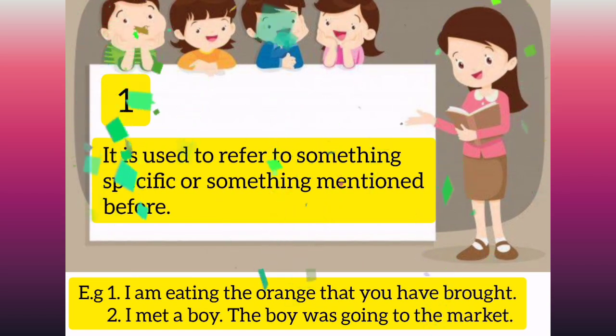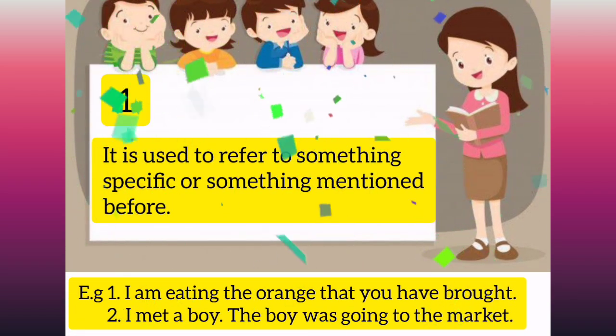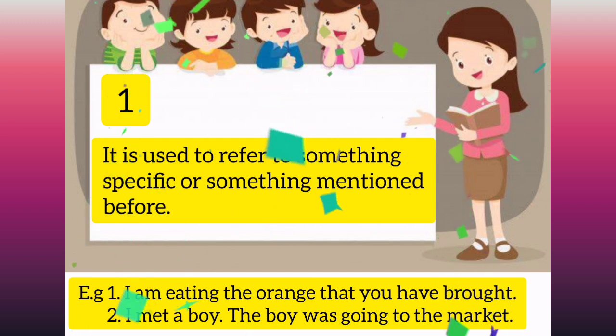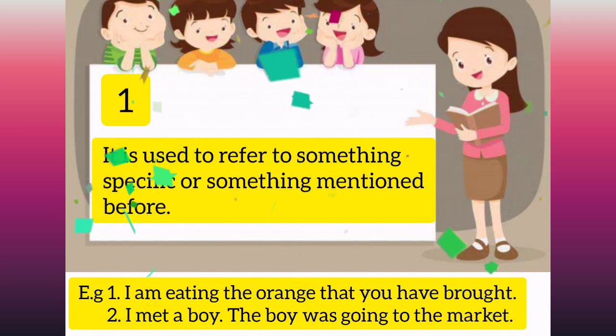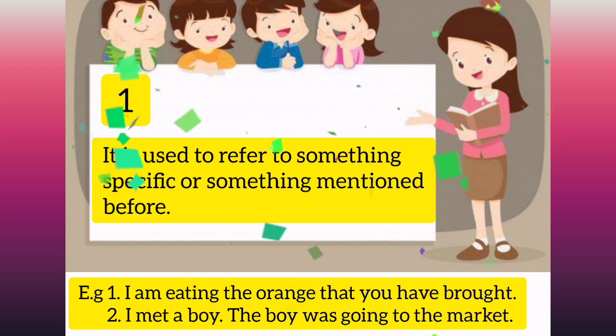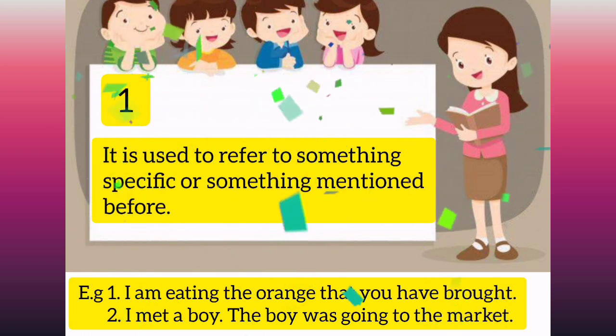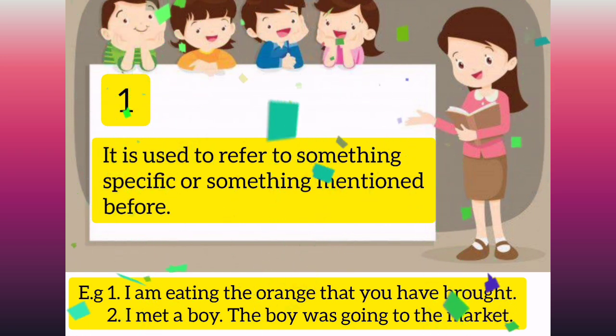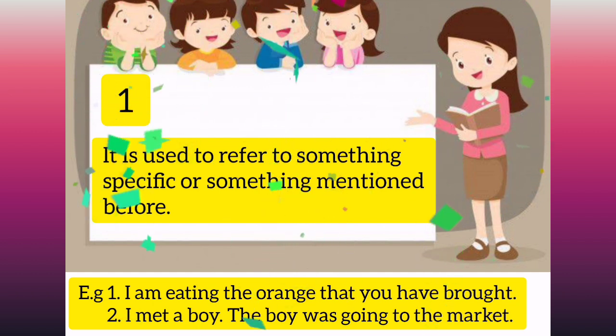It is used to refer to something specific or something mentioned before. For example, I'm eating the orange that you have brought. I met a boy. The boy was going to the market.